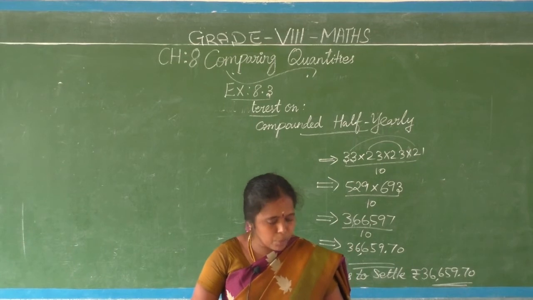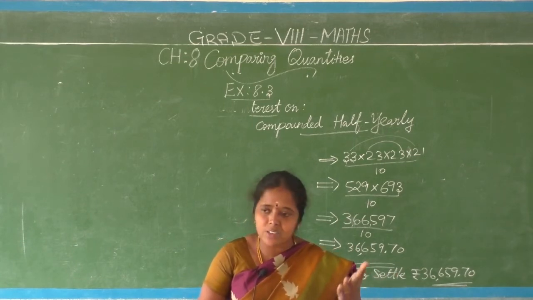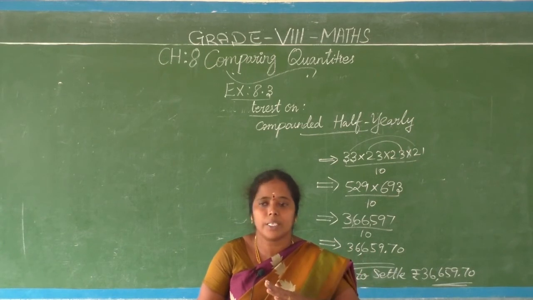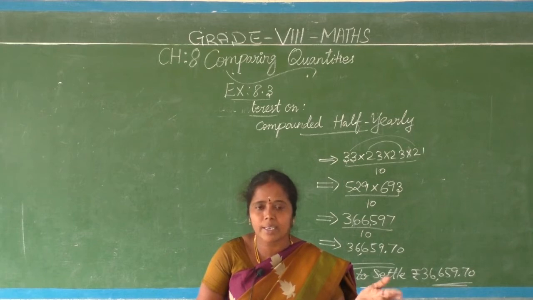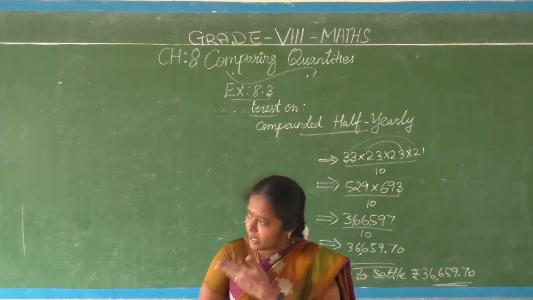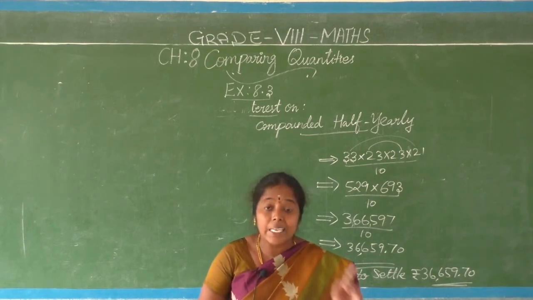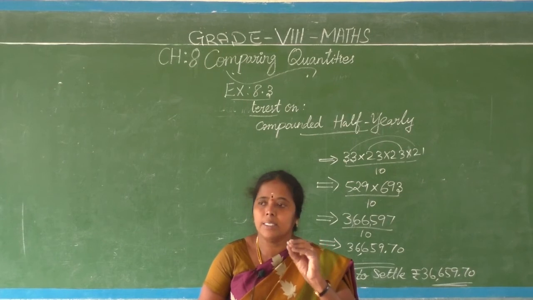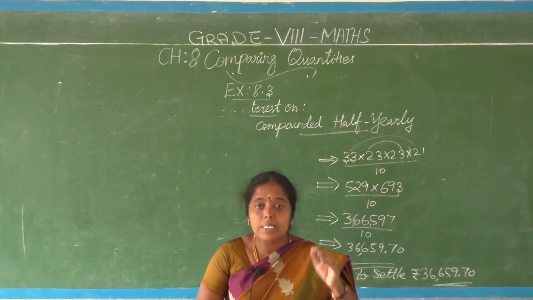Then the second model means depreciated value. Actually increased percentage, decreased percentage, like the two formulas you have learnt in 7th standard. Increased percentage means nothing but the same, P into 1 plus R by 100 the whole power n. Increased means you have to choose the formula P into 1 plus R by 100 the whole power n.